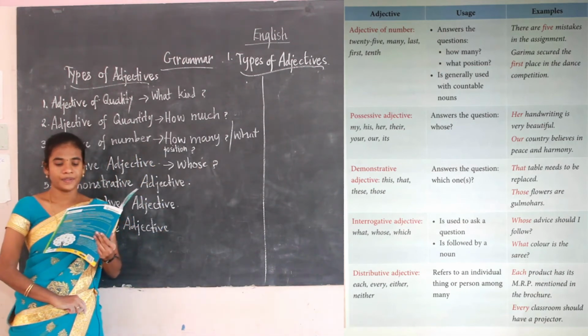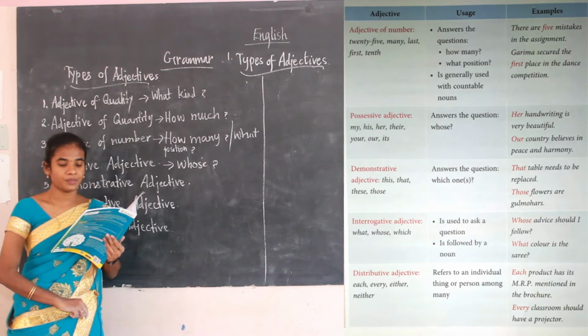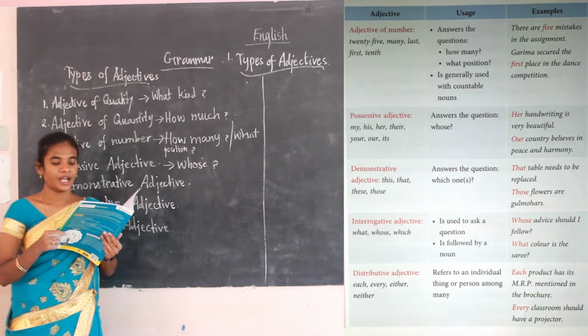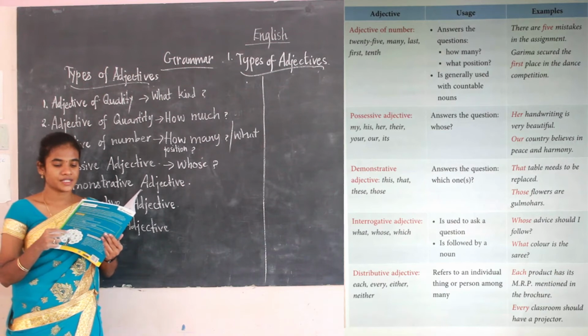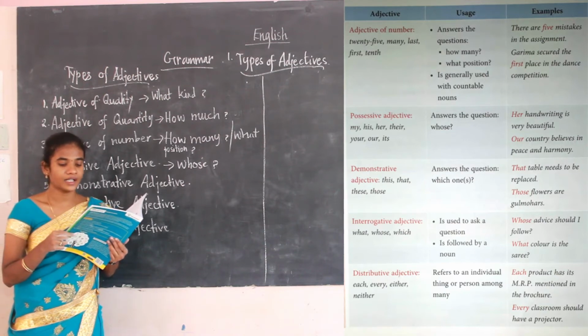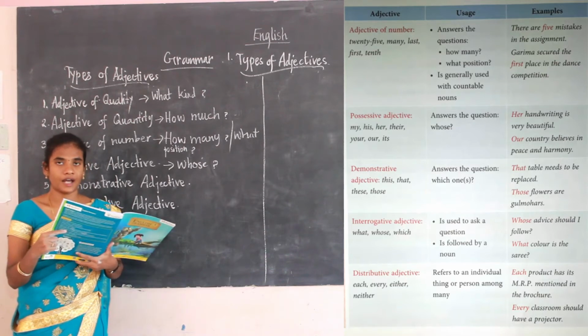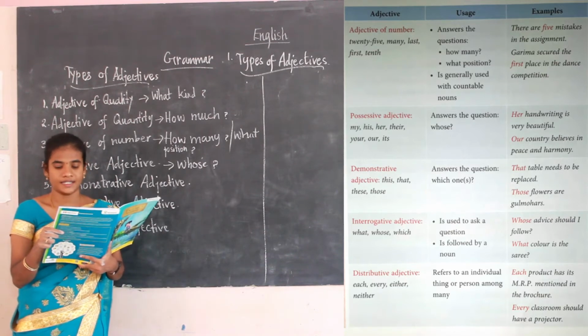Okay, the examples are: Her handwriting is very beautiful. So here is the possessive adjective. Our country believes in peace and harmony. Here our is the possessive adjective.